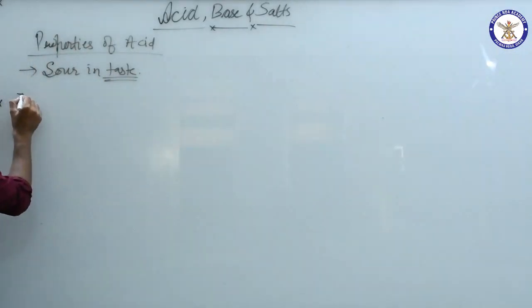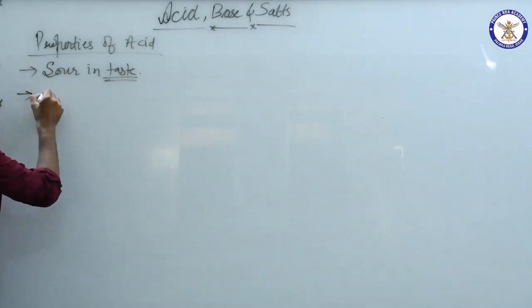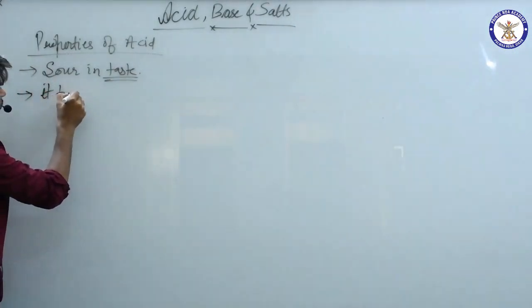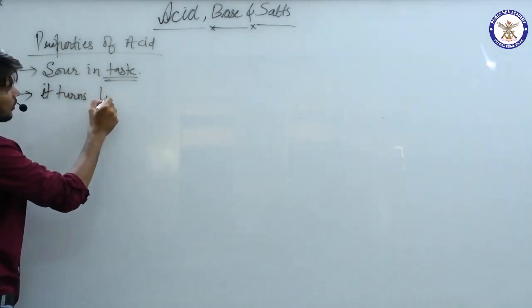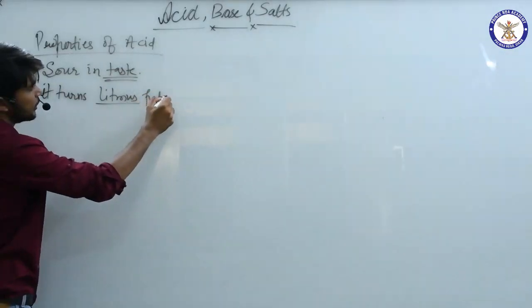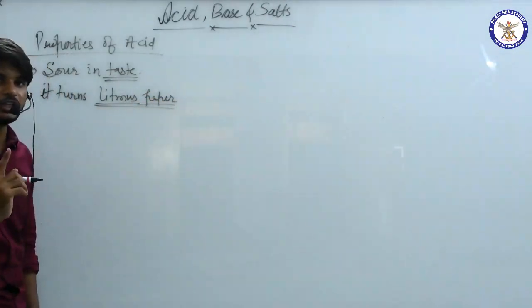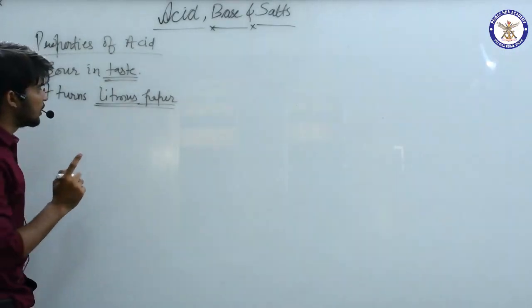So if any substance is an acid, then it turns litmus paper red from blue. What is litmus here? This is an indicator. I will teach you in the following classes. Please stick to this.